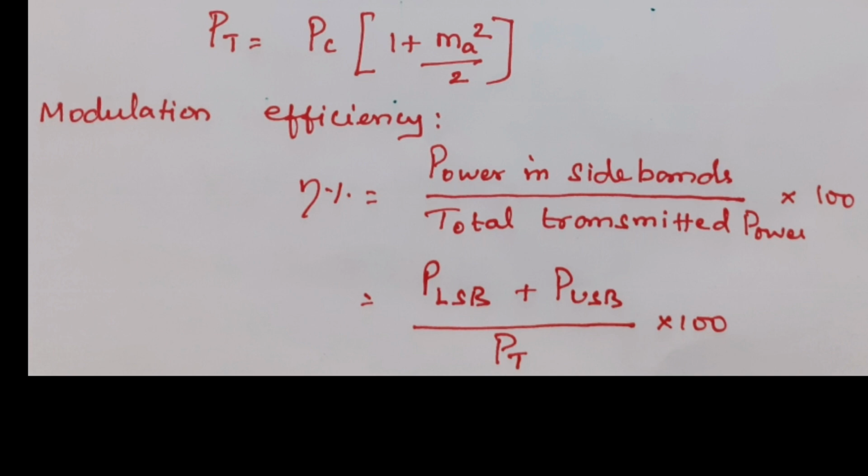Next we are going to see the modulation efficiency. The modulation efficiency of an AM is the ratio between the power in sidebands to the total transmitted power. Here the power in sidebands is the power of the lower sideband plus the power of the upper sideband, divided by the total power of an AM, P_T. So this will provide the efficiency of an AM.